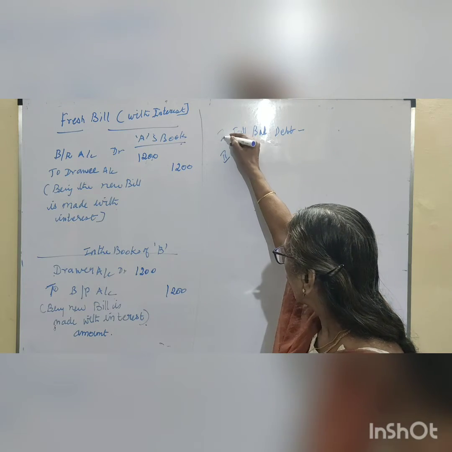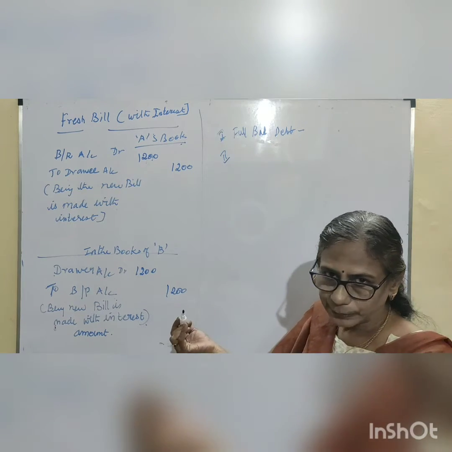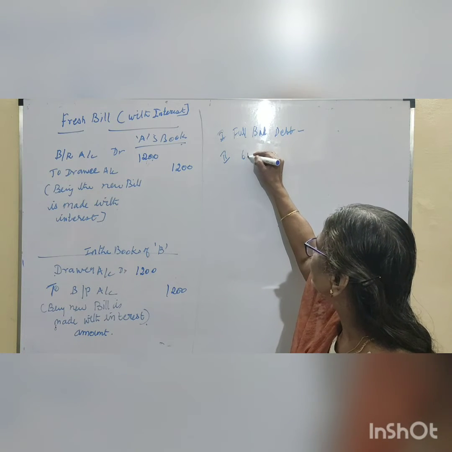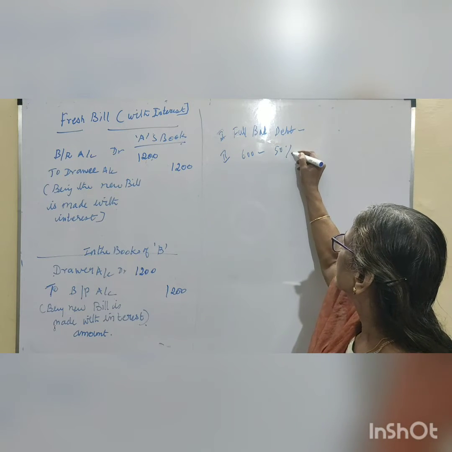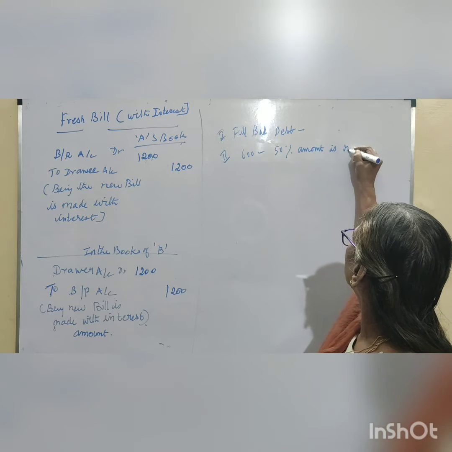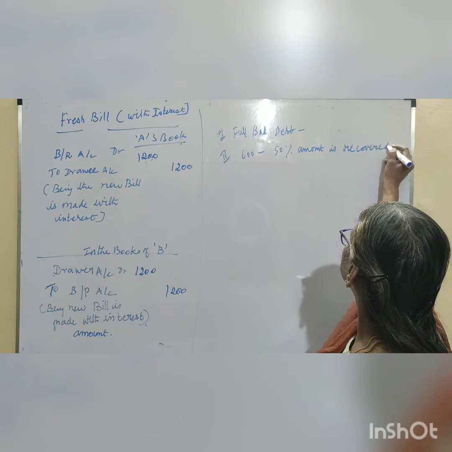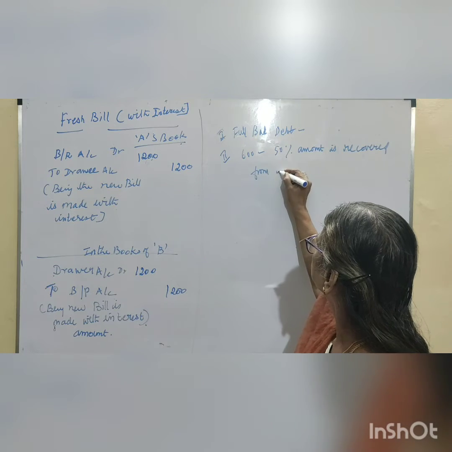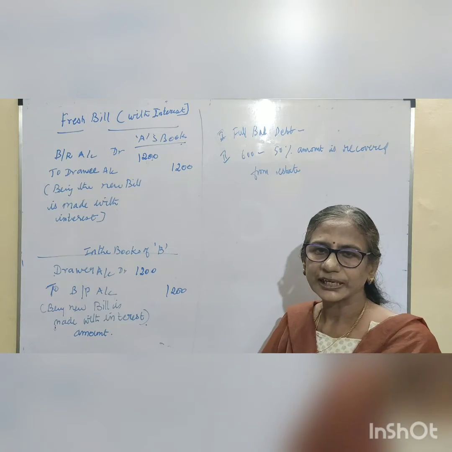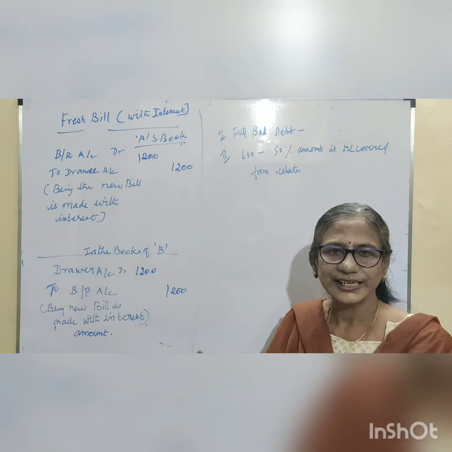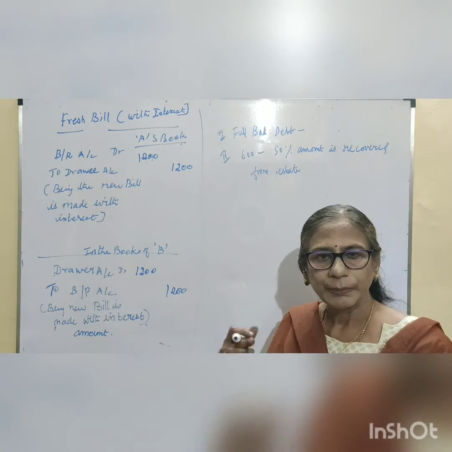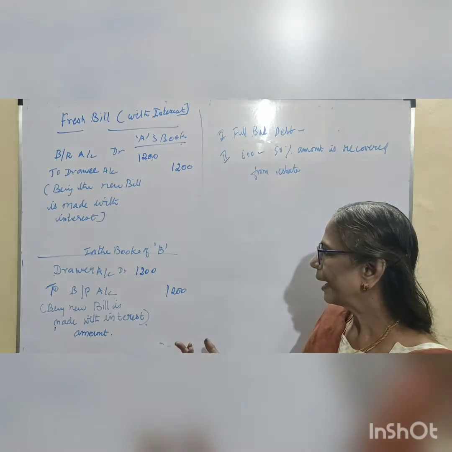Otherwise, option 2: suppose he pays part payment. Suppose of 1,200 he pays only 600, meaning 50% of the amount is recovered from B's estate. 50% of 1,200 is 600. 600 will become the bad debt and 600 will be paid, debited to the bank account.